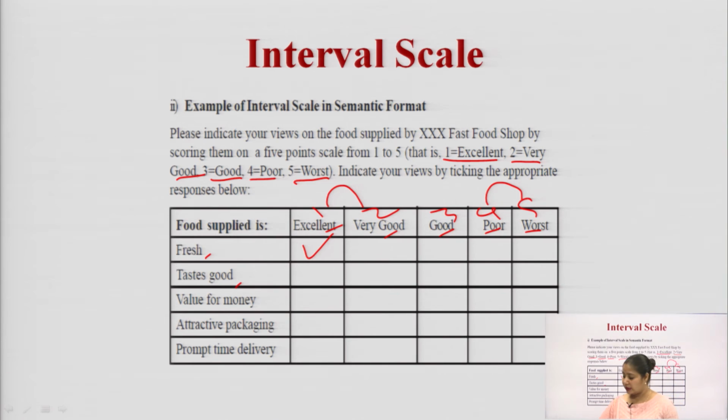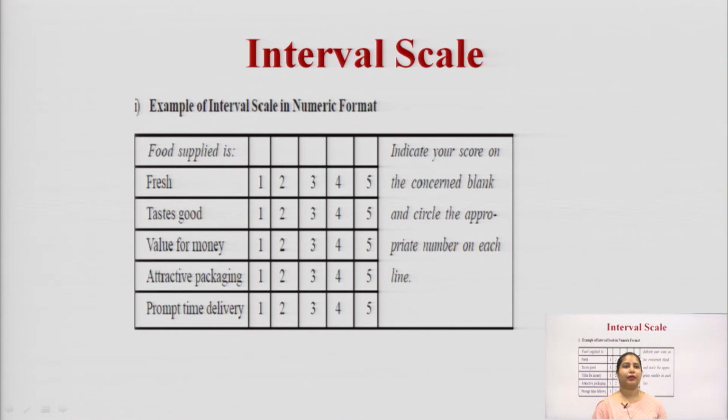So in the interval scale the difference is the same. In the same way, if the customer is asked to give a rating from 1 to 5 and you tell them that 1 means best and 5 means worst, so if you give the values in a numeric scale also, then you should give them 5 values and they have to rate from 1 to 5. So this is the example of the interval scale in numeric format.